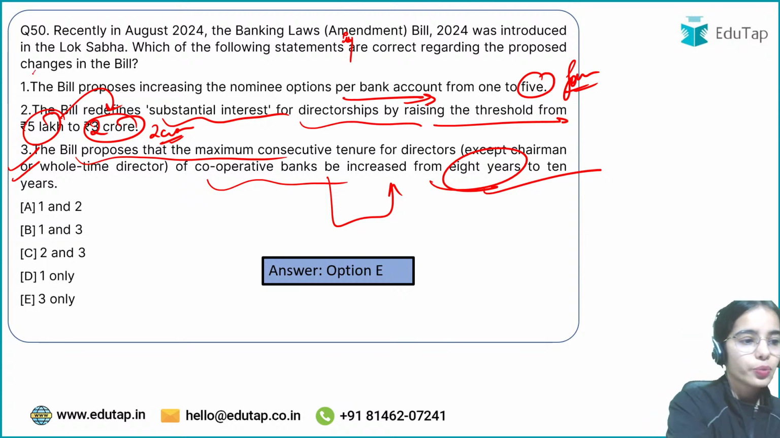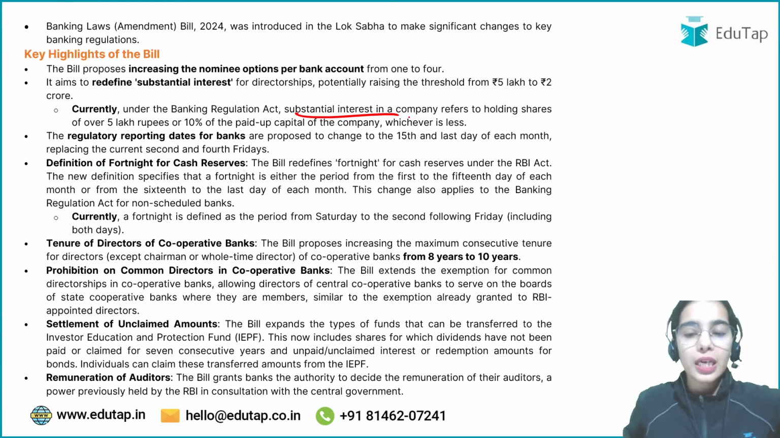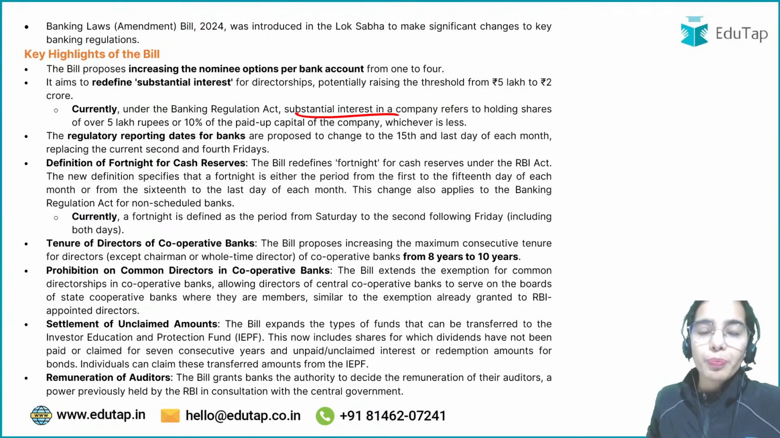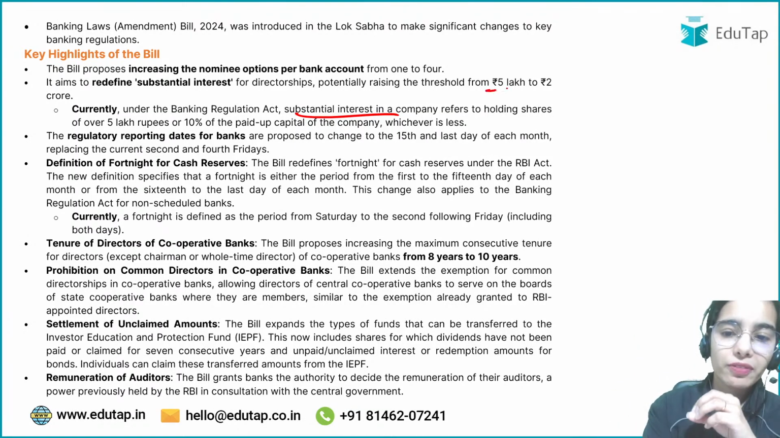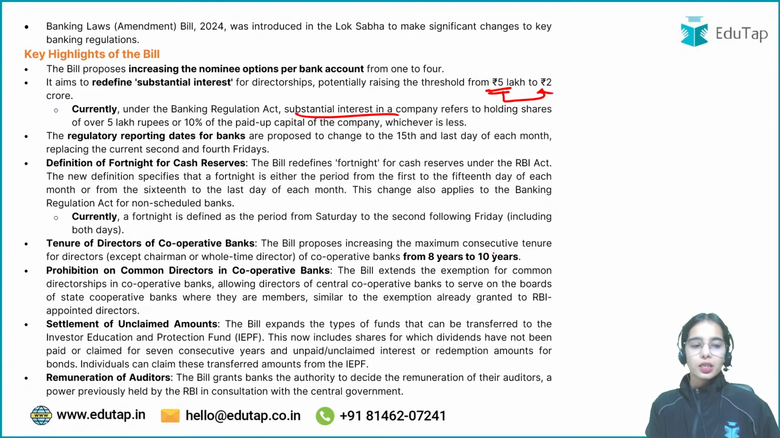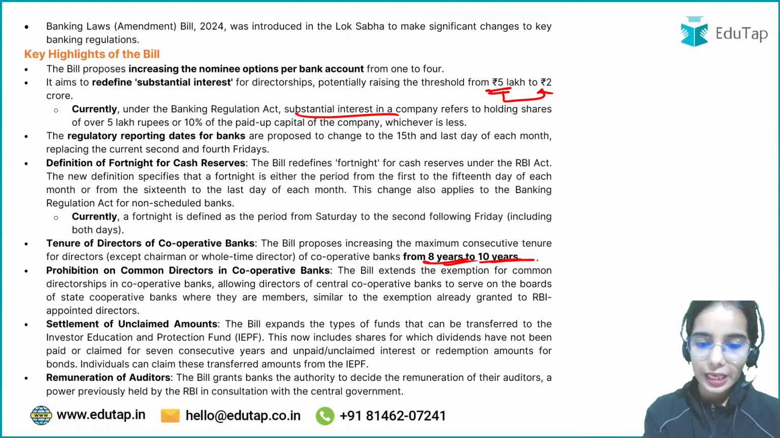Okay, so the first one is wrong, the second one is also wrong. Currently under the Banking Regulation Act, substantial interest in a company refers to holding shares worth 5 lakh rupees or 10% of the paid up capital. Now the limit of 5 lakh is proposed to be increased to 2 crore. As well, the tenure of directors of cooperative banks should be increased from 8 years to 10 years.